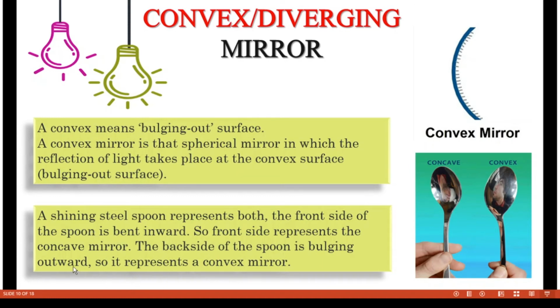Look at this picture, it's nothing but a shining steel spoon that represents both the concave and convex mirror. The front side of the spoon is bent inward, that is this one. So the front side represents the concave mirror, whereas the back side of the spoon is bulging outward and it represents the convex mirror. So a shining steel spoon is the best example to demonstrate both the concave and convex mirrors.